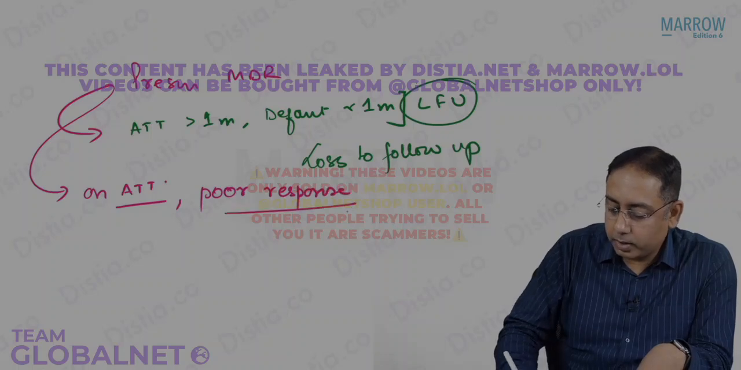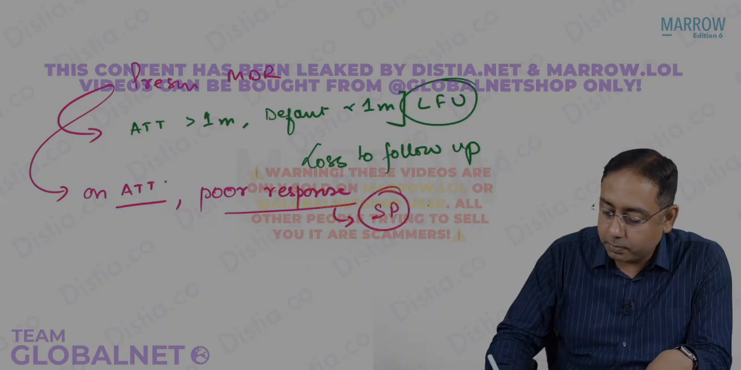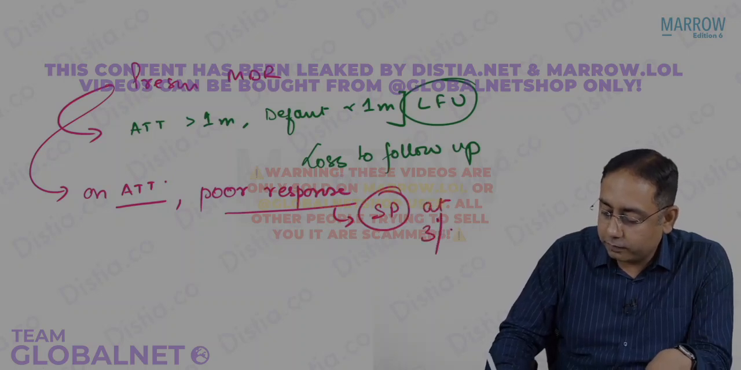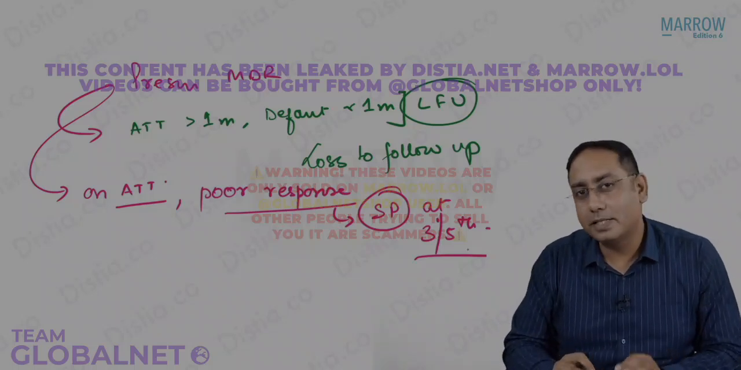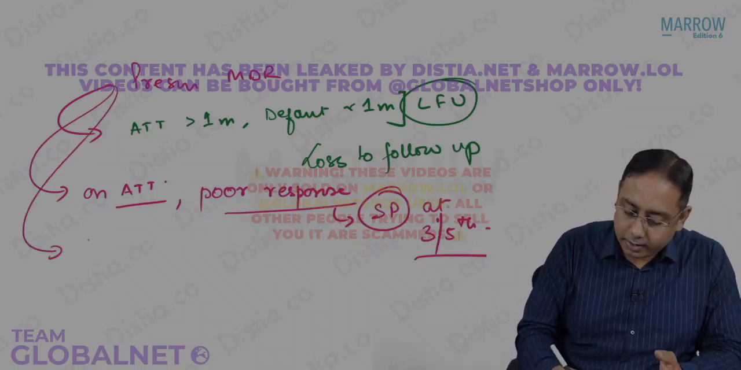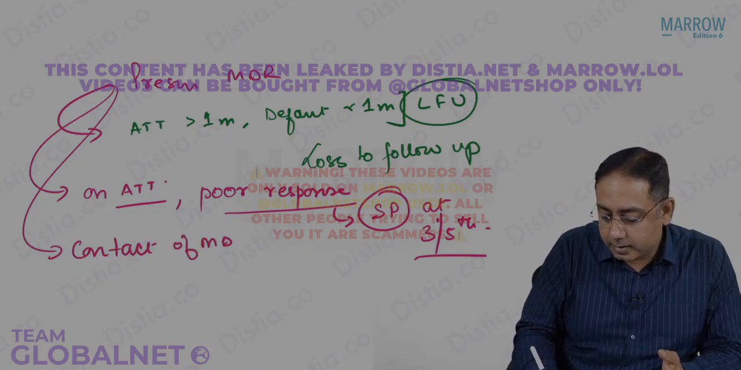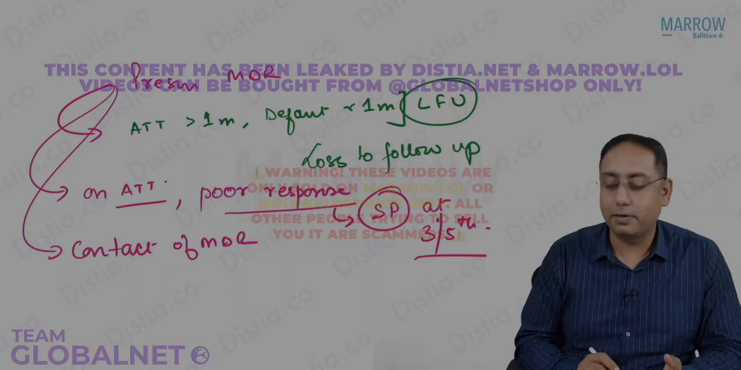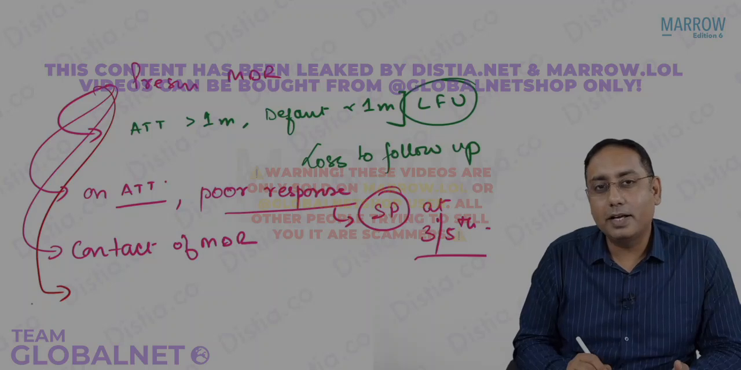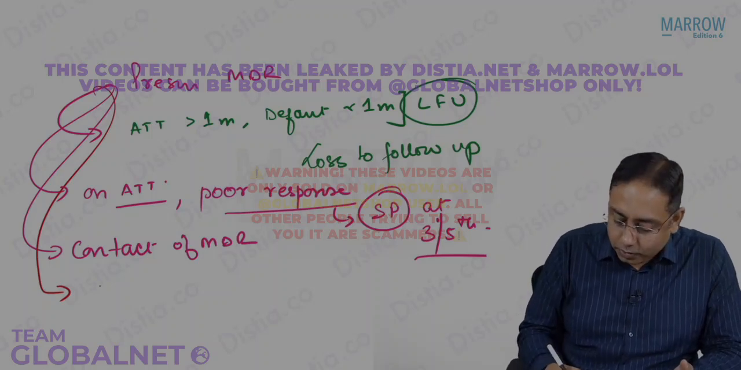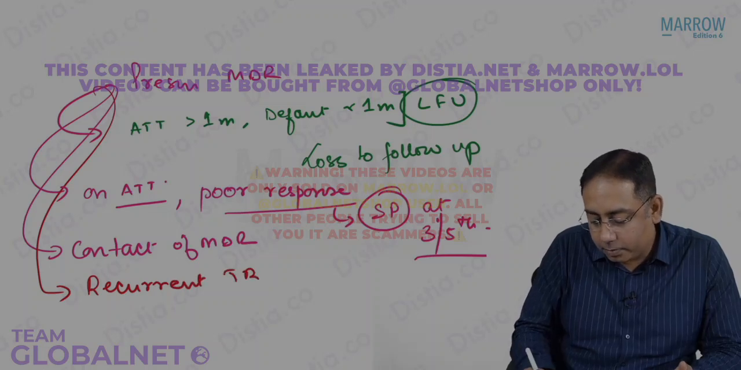What do you mean by poor response? That is, there is no clinical improvement, or the person is still sputum positive at the 3rd or the 5th month of follow-up. So that is called a presumptive MDR. Also, any contact of an MDR case, that is also a presumptive MDR case. Last, a presumptive MDR case could also be any person who has recurrent TB. What do you mean by recurrent tuberculosis?